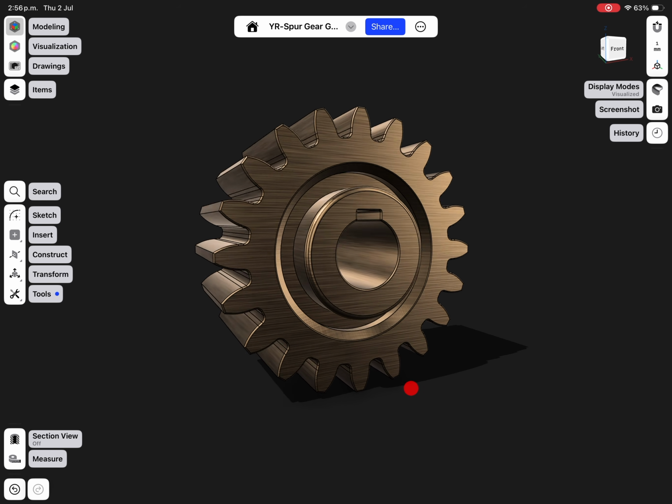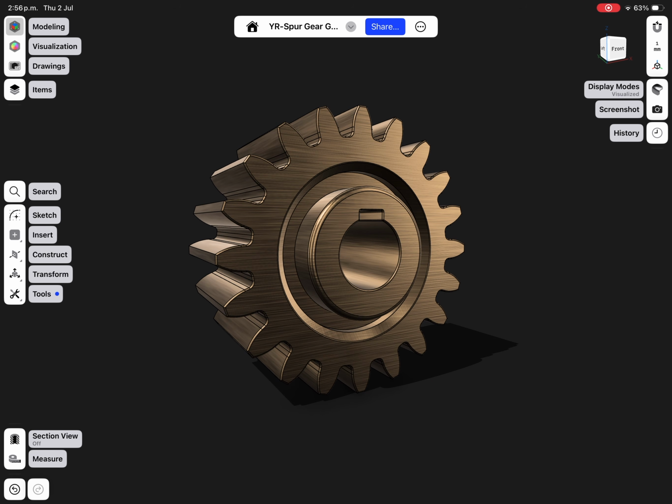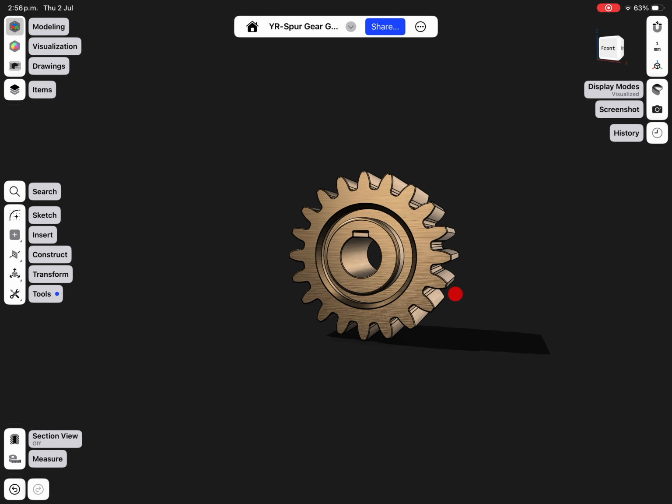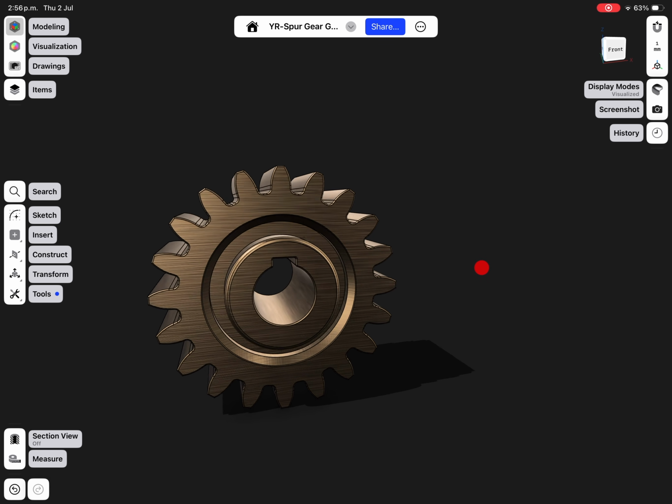Hi, in this tutorial I'm going to show you how to create a custom Spur gear generator, making it as robust as Shapr3D constraints will allow. So let's get started.